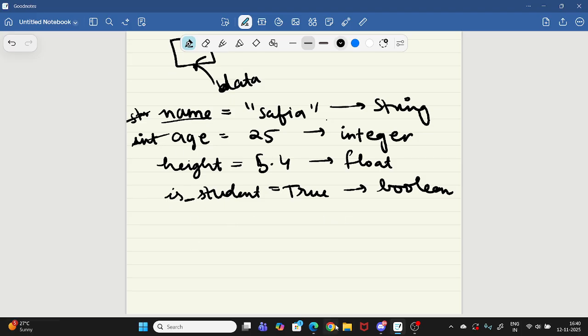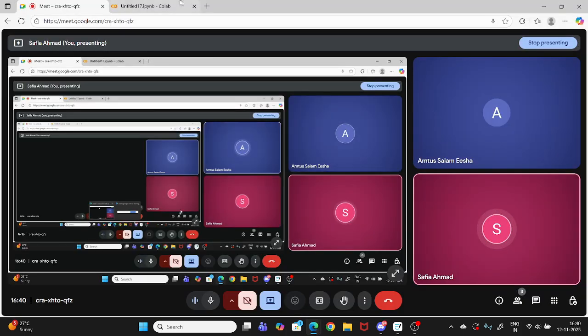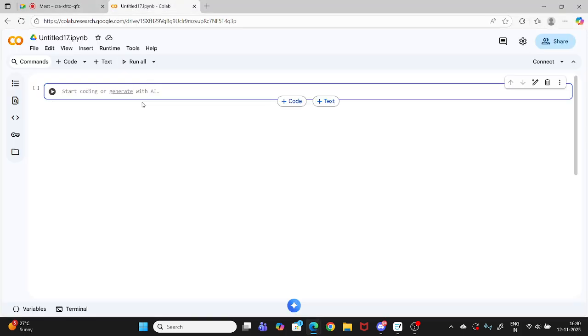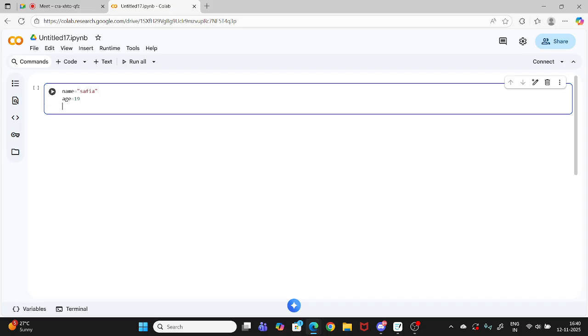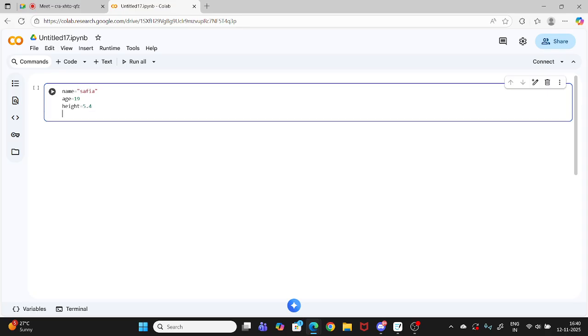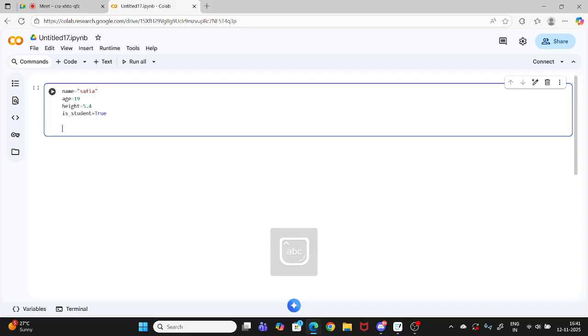Let me show you in Python and let me also print the type. If I write name is equal to Safia, and age is equal to 19, height is equal to 5.4, is_student equal to true. Now if I want to print this name as my output, I'll write print name and it will print Safia.